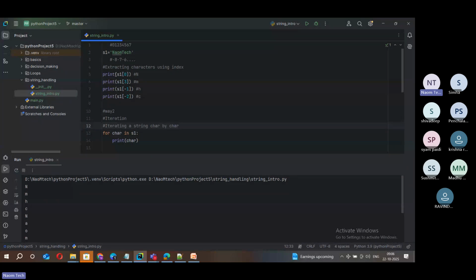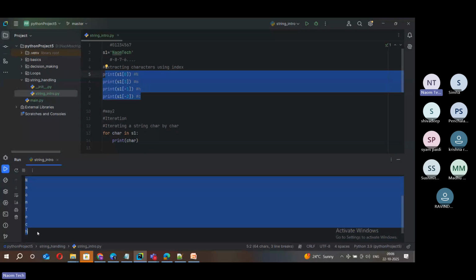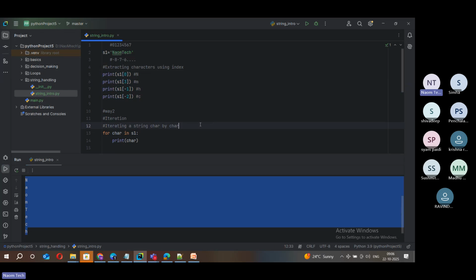You can see that the whole string nom tech is printed character by character. I hope this is clear for you, friends. Understood now? So this is how we can play around with printing and extracting characters from a string.